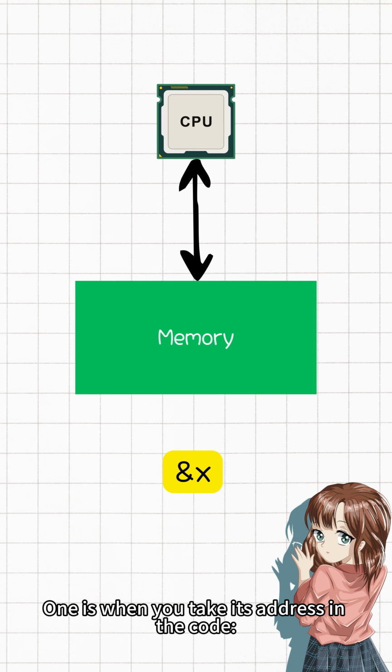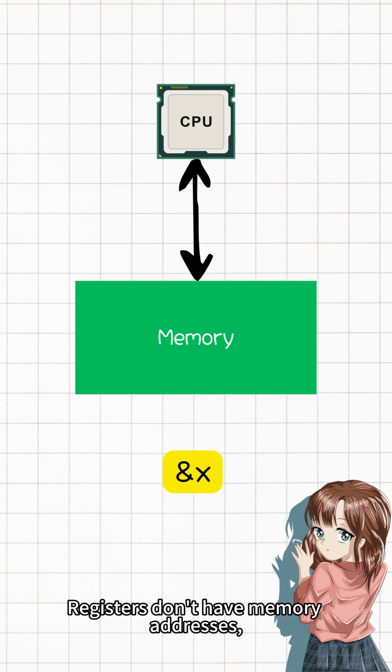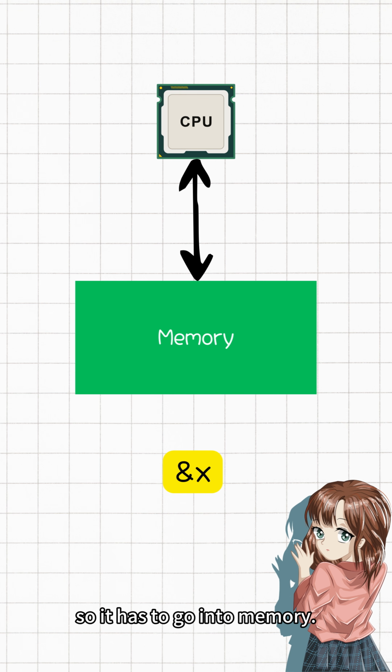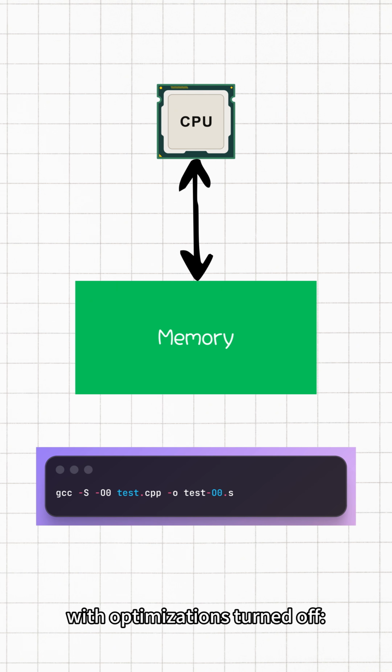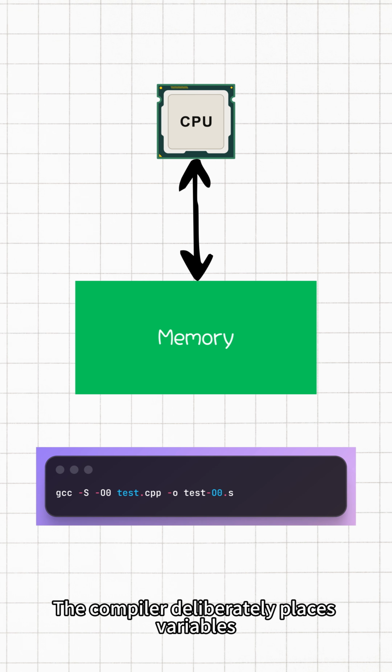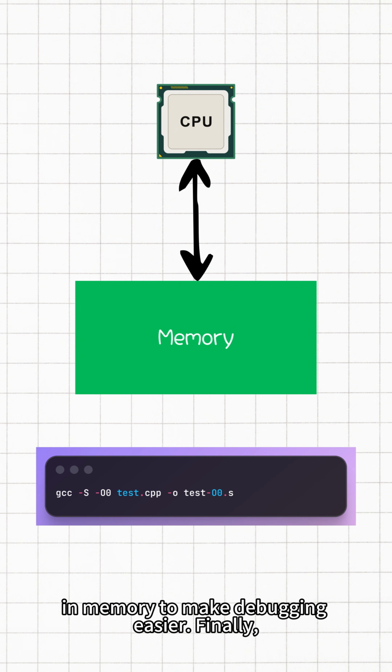One is when you take its address in the code. Registers don't have memory addresses, so it has to go into memory. The other is when you're debugging with optimizations turned off. The compiler deliberately places variables in memory to make debugging easier.